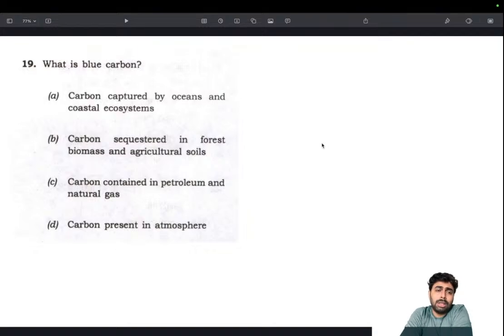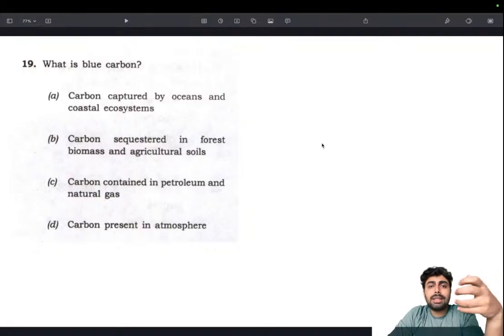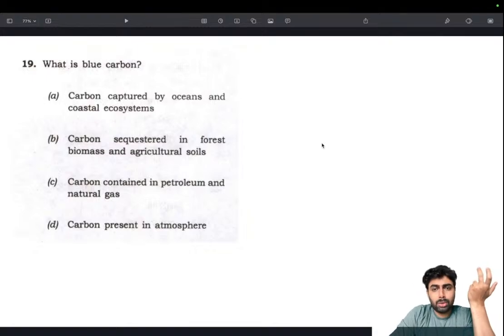What is blue carbon? With carbon, actually there are a few things. There is what is called the carbon rainbow. It is blue carbon, red carbon, gray carbon. A lot of things are there, named based on how they are sequestered or how they are released, given a name based on a color. So that's one thing to remember, because carbon is something that is being sequestered or captured, and something that is emitted based on various anthropogenic and non-anthropogenic sources. That's one understanding you need to know.